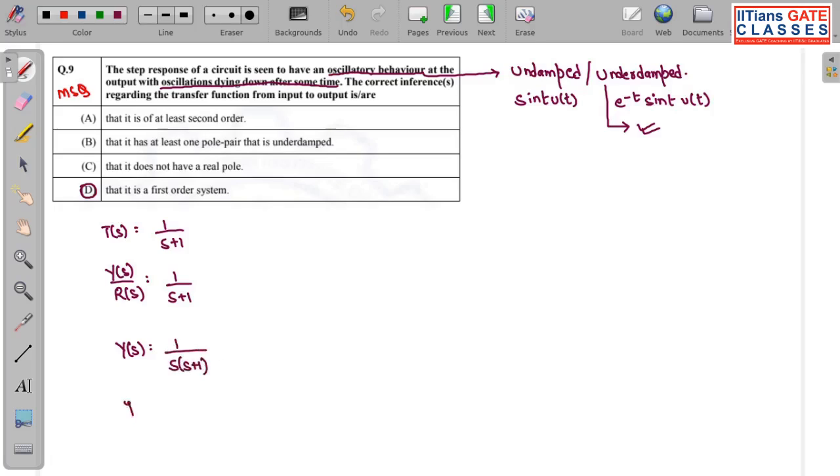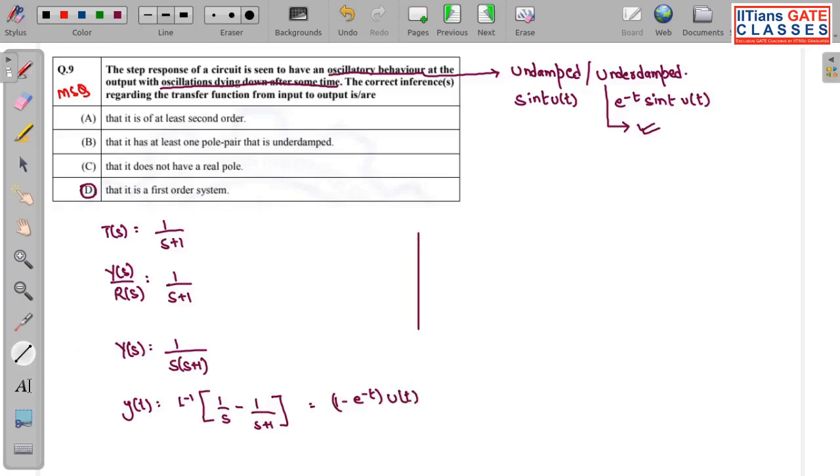So if I have to calculate y(t), it will be the Laplace inverse of 1 by s minus 1 by (s plus 1). So this will be (1 minus e to the power minus t) u(t). If I draw the curve, it will be something like this.